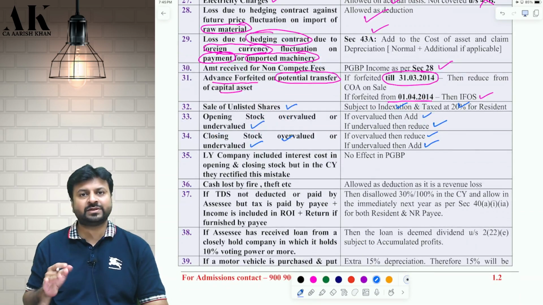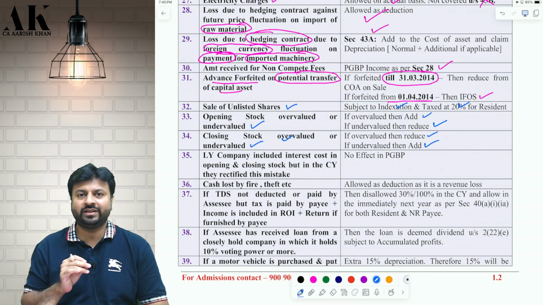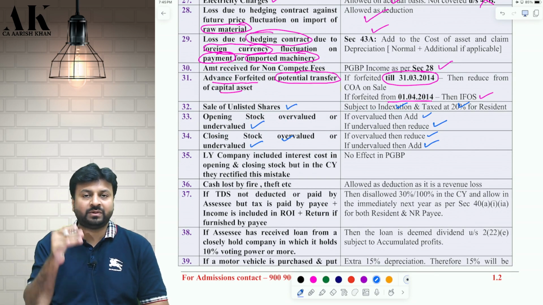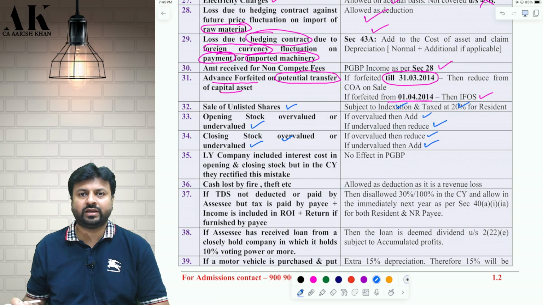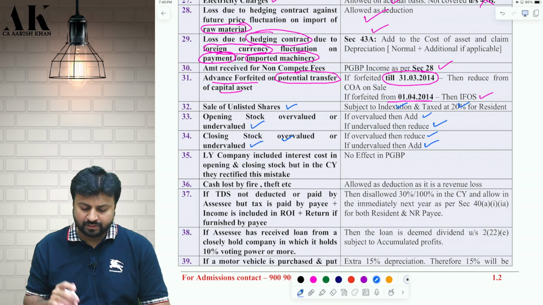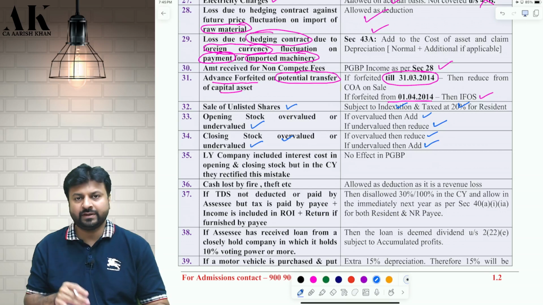Every kind of adjustment is covered here, everything that is possible, and what came to my mind I have put over here. Some things which I have not put over here I am saying also, so you can note them down somewhere, but 99% of the things I have mentioned over here.